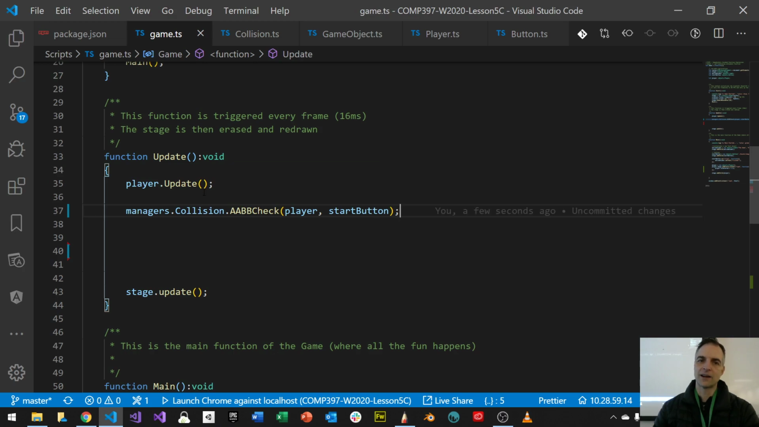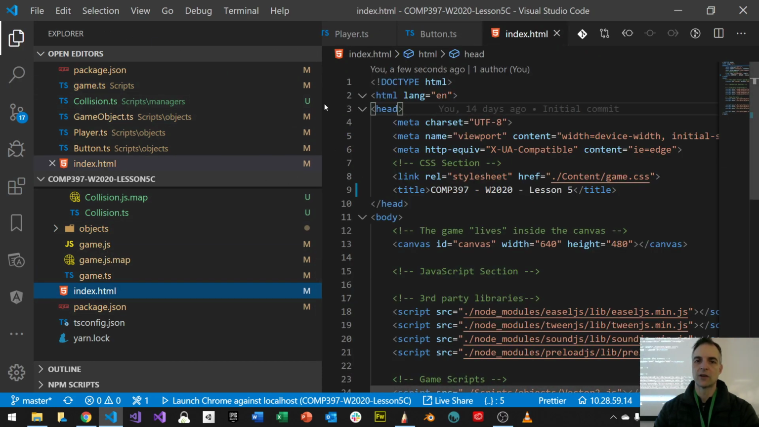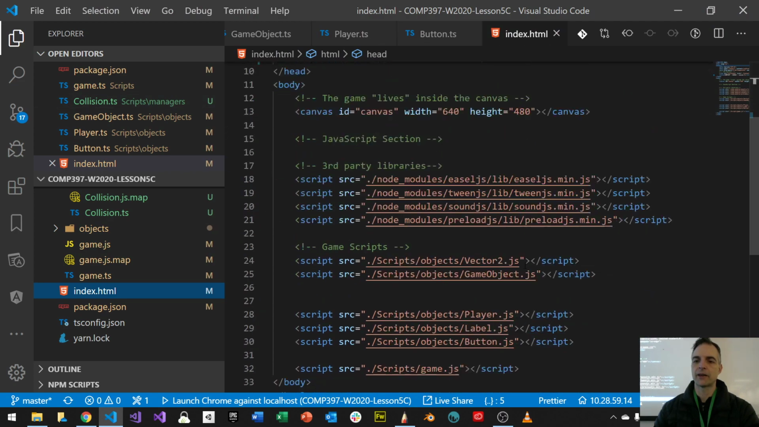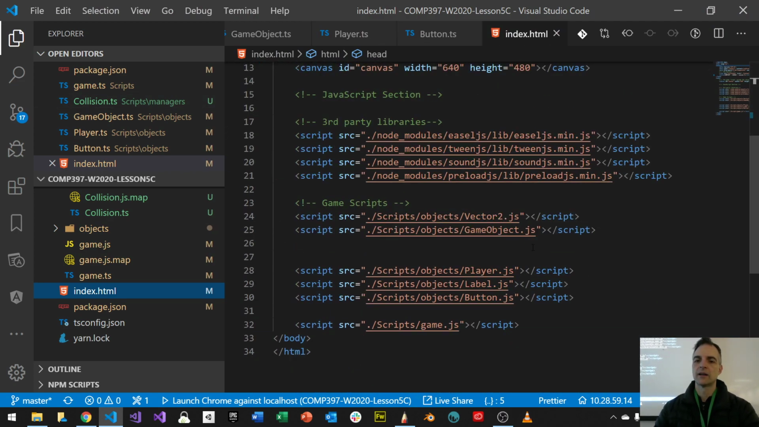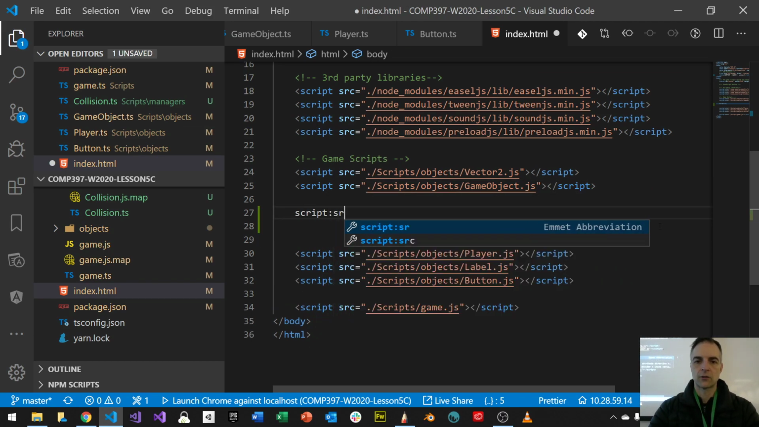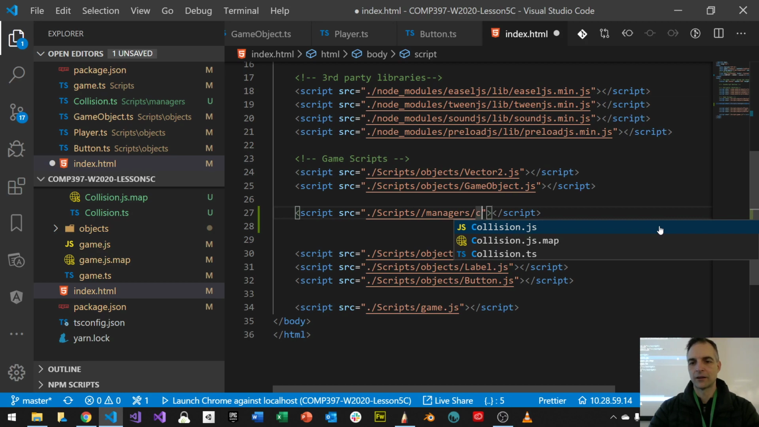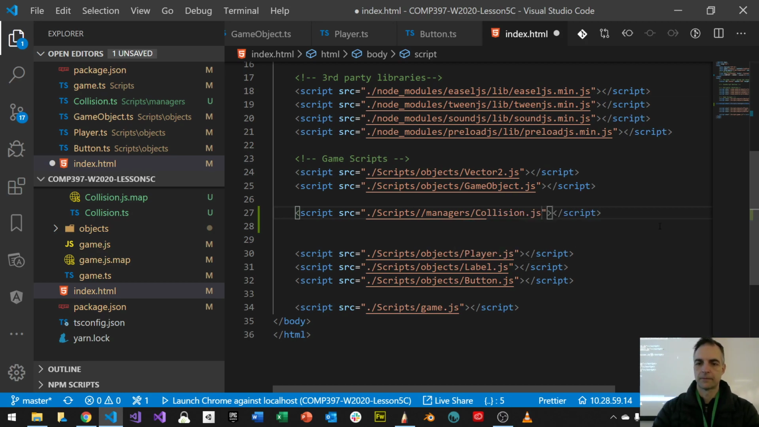But we're not done because even though we added the collision class, it's not added to my folder until I add it to my index.html. You need to do this because our index.html is the manifest that binds everything together, right? And managers need to know about vector. We need to know about vectors. We need to know about game objects. So they cannot come above game object. They must come here, right? Something like this. Scripts, managers, and then collision. This one. Okay, so now it's in.